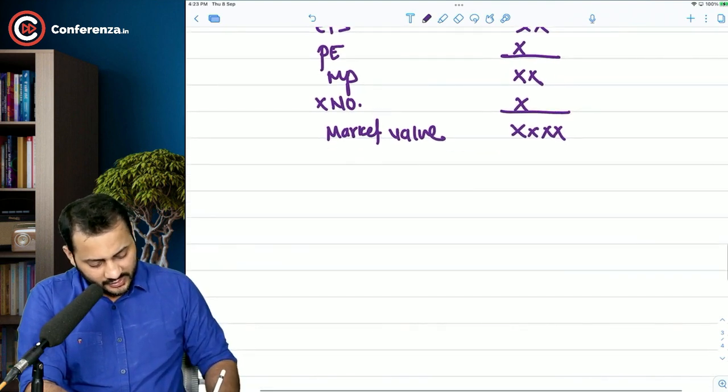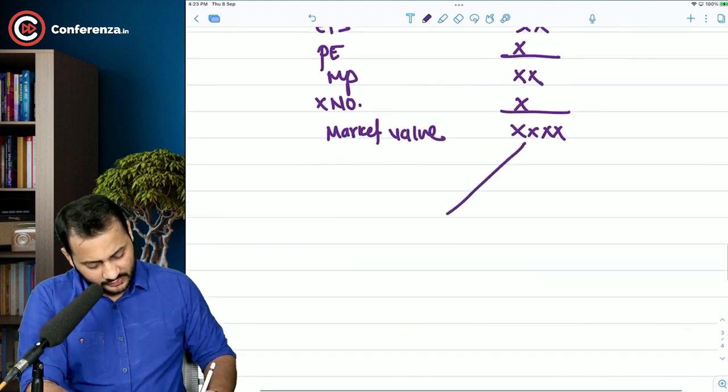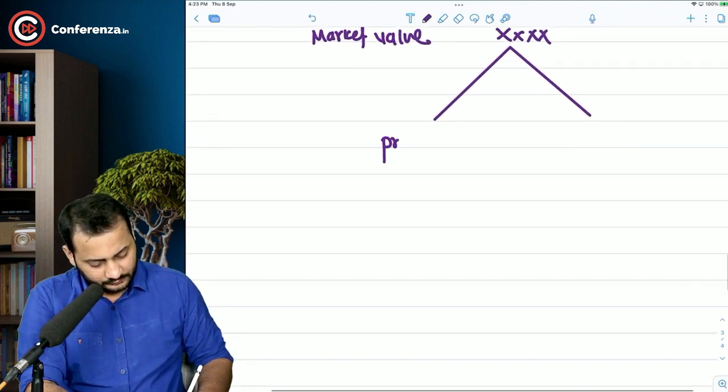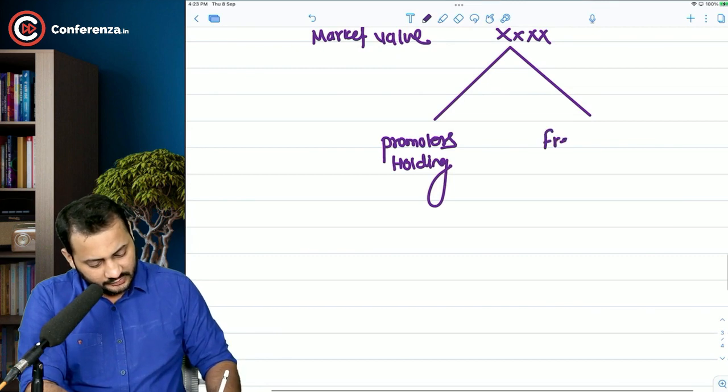And this total market value is divided into two parts: promoters holding and free float holding. Understand the concept.